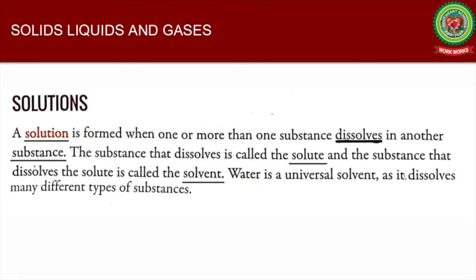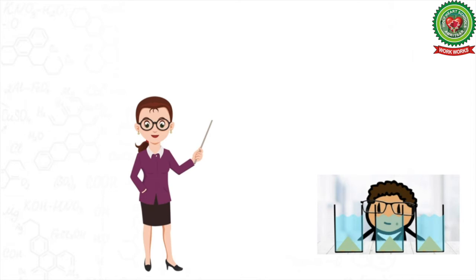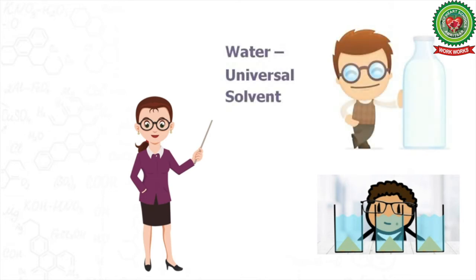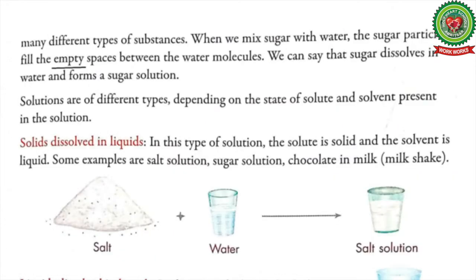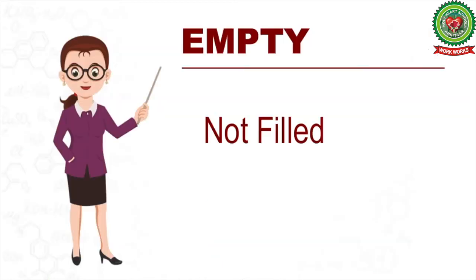Let's read further. Water is a universal solvent as it dissolves many different types of substances. So students, water is known as universal solvent because water is the only solvent in which so many solutes can dissolve. Let's read further. When we mix sugar with water, the sugar particles fill the empty spaces between the water molecules. Now students, underline word empty and write its meaning: not filled.